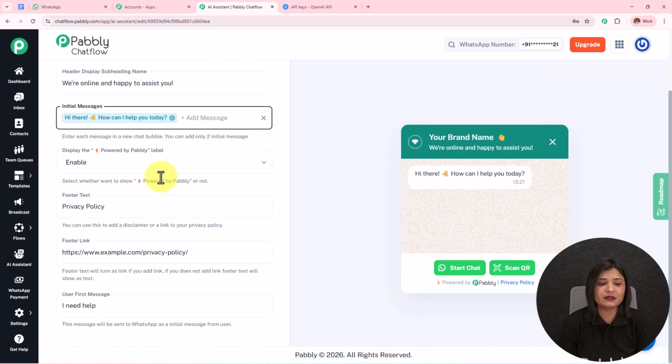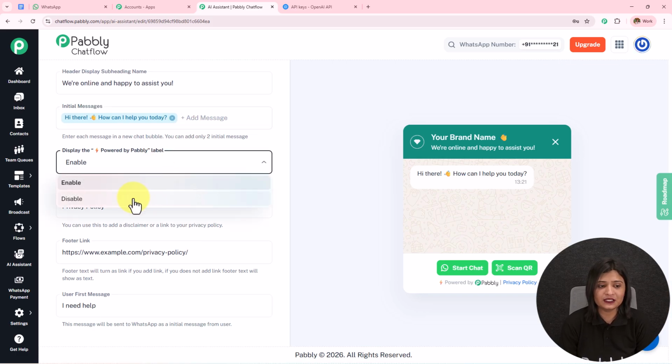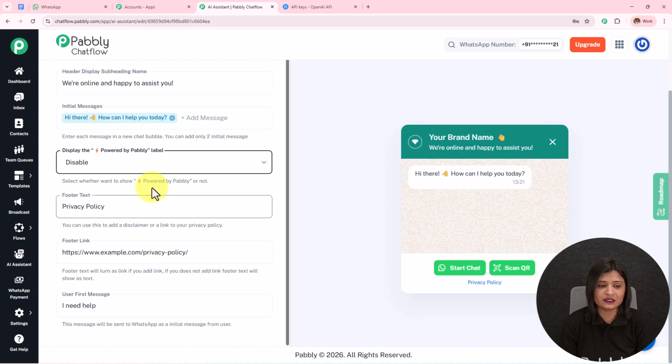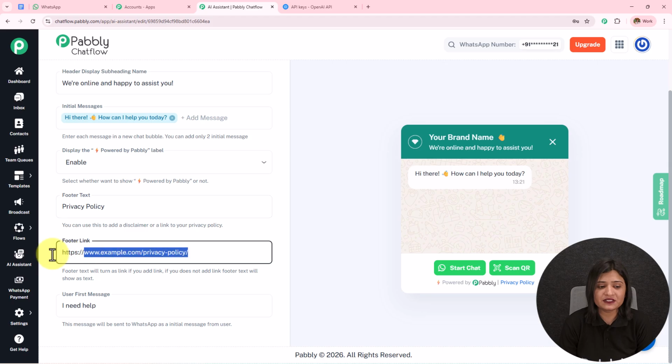We have this display "powered by Pabbly". If you want, you can enable this. If you want, you can disable this, and it will be disabled from here. We have this footer text and the footer link. So I have entered the privacy policy. In the footer link, I have added a link to the privacy policy. You can update this according to your choice and preference.